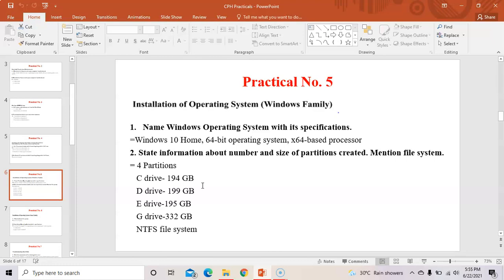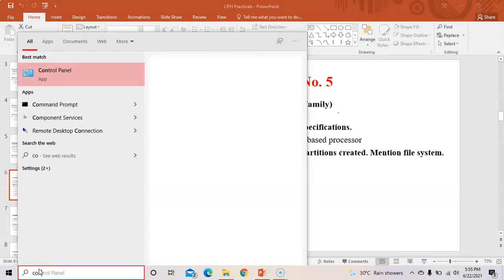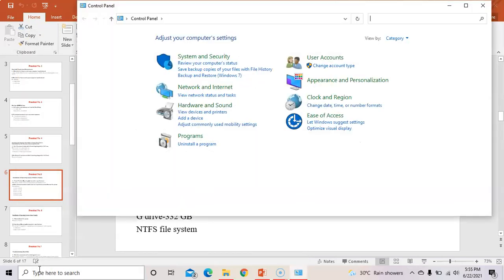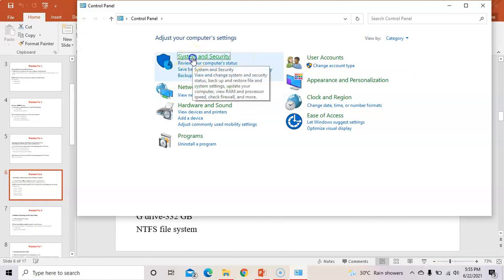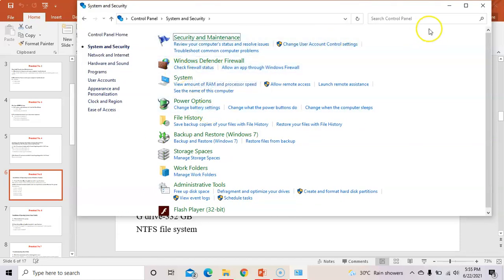Okay. So the first question is, name Windows operating system with its specification. So how to see a specification in your computer? You have at least installed one operating system, right? So I have Windows operating system. You can have any. So how to see specification? Go to the control panel. After going to a control panel, here, system and security. So here this tab will be open.